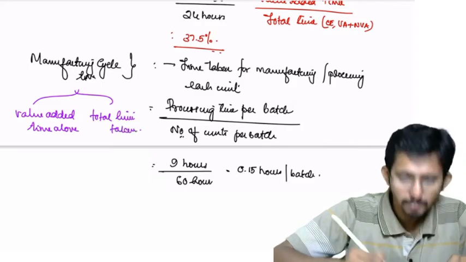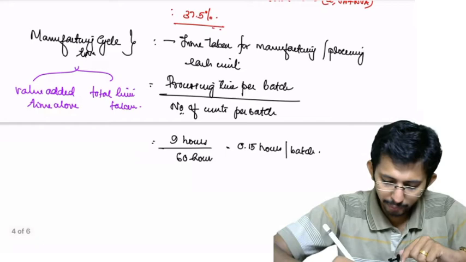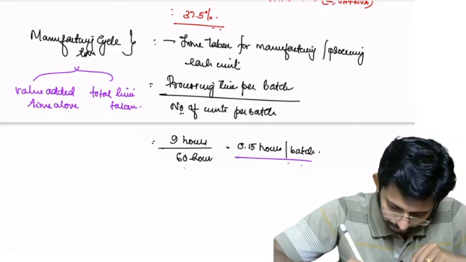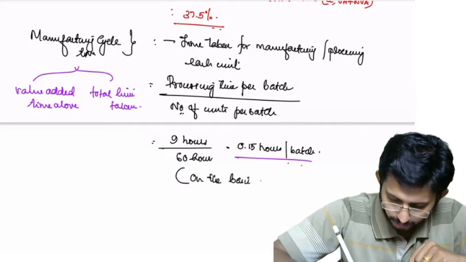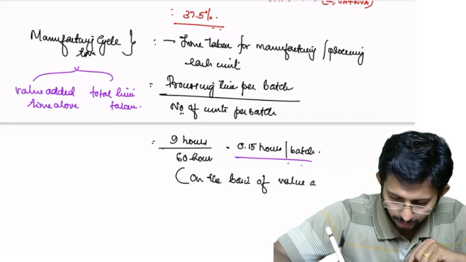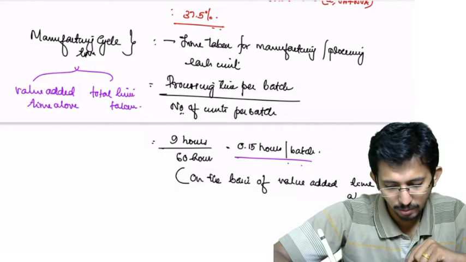What we have done right now, 0.15 hours per batch, is on the basis of value added time alone.